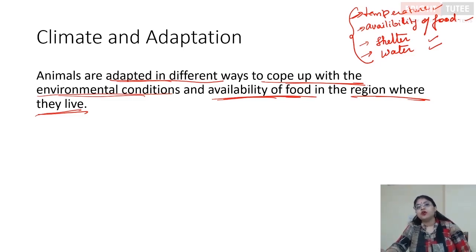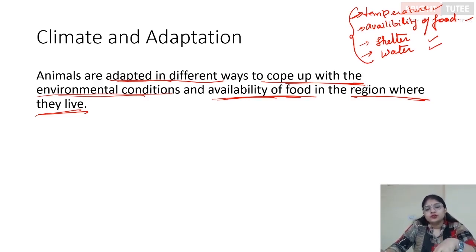So we took an example of camel for the hot temperature. On the other hand, when we talk about the cold temperature, where the temperature goes below 0-degree mark, in those areas we see that the animal is adapted to cope with the extreme cold and keep itself warm. One such region which is really cold is the polar regions.